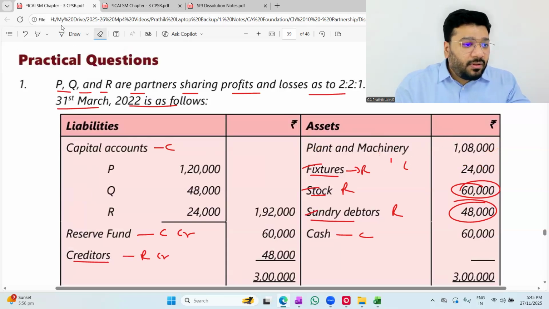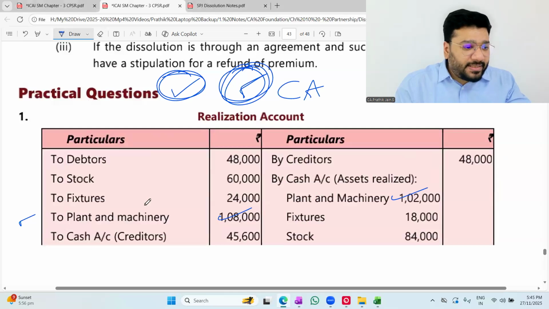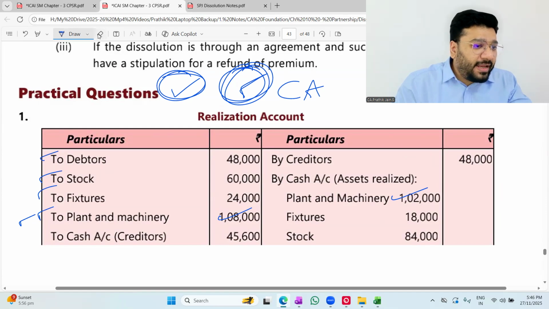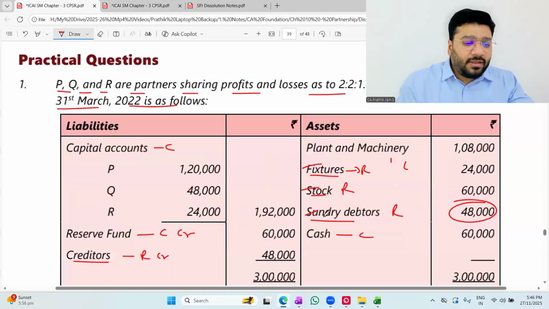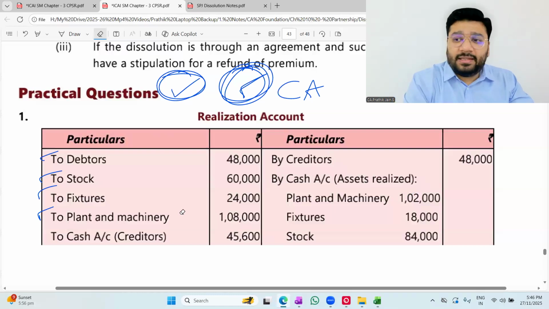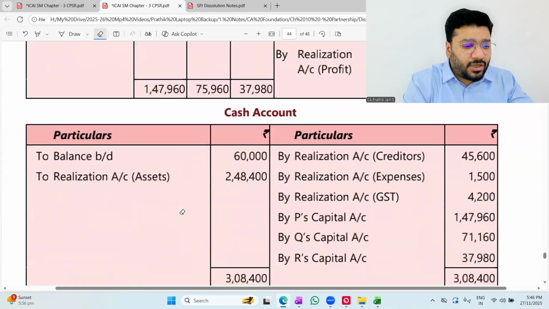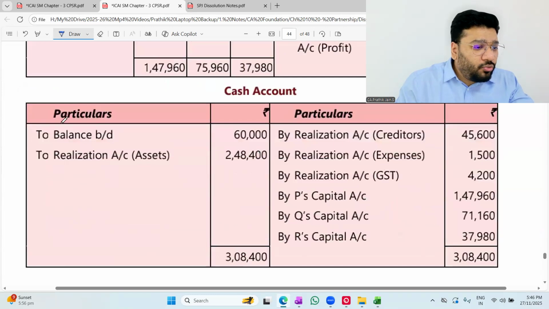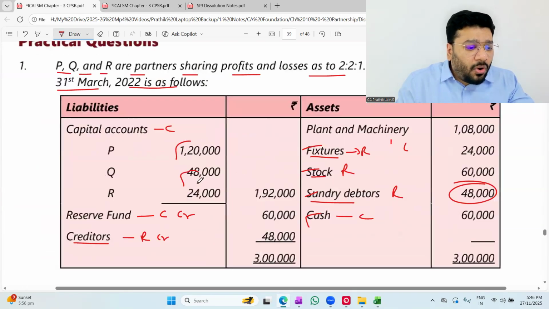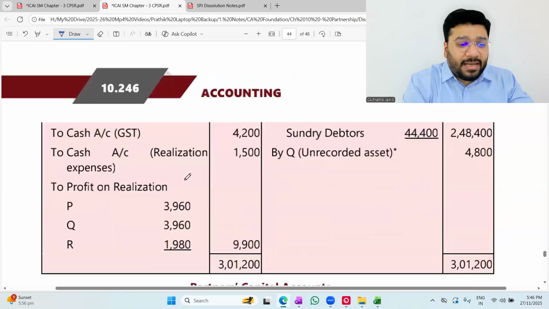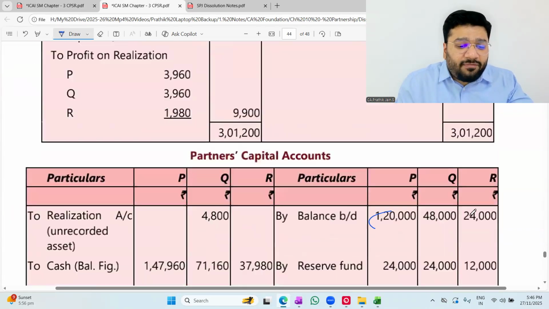Now, all this is coming on the debit side: to debtors, to stock, to furniture, to plant and machinery. Any problem? On the debit side, coming, not coming? Yes or no? Okay. Then the cash balance value is recorded in the cash account. To balance brought down. Okay, not okay? Next, capital account. All this balance will go to your capital ledger. By balance brought down 120, 48 and 24,000. Any problem? No problem.